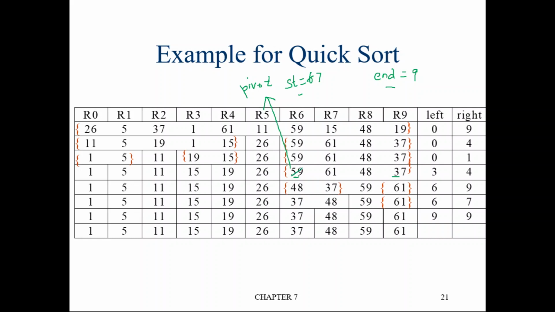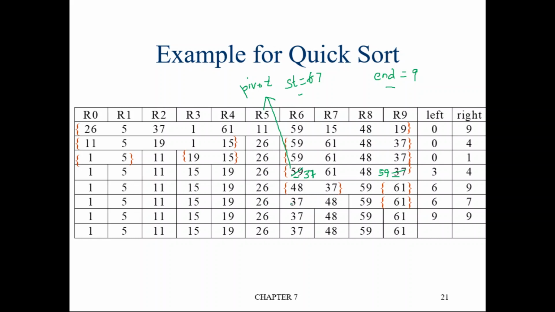So this 59 will be replaced with what? 37, and this 37 will be replaced with 59. Okay. Now continue the process. Sorry, I have replaced wrongly.